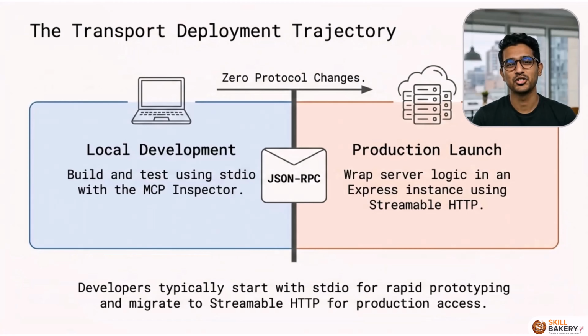Most developers follow a specific deployment trajectory. You typically start with Stdio for rapid prototyping and testing using the MCP inspector. Once the logic is solid, you migrate to Streamable HTTP for production launch by wrapping that same logic in an Express instance. This transition is seamless because there are zero protocol changes required to move from local to remote.